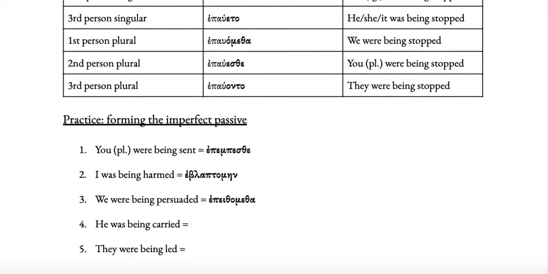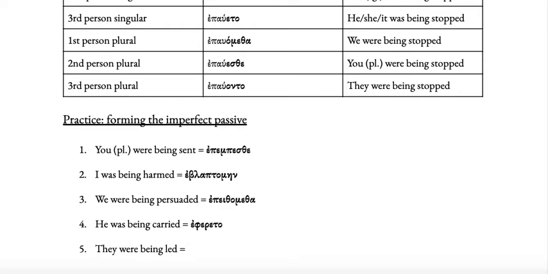In number 4, he was being carried. Okay, the verb to carry is phero, so the stem is fer. And we need to add the augment at the beginning, and then we need the third person singular ending, which is eto, so efereto. And then number 5, they were being led.